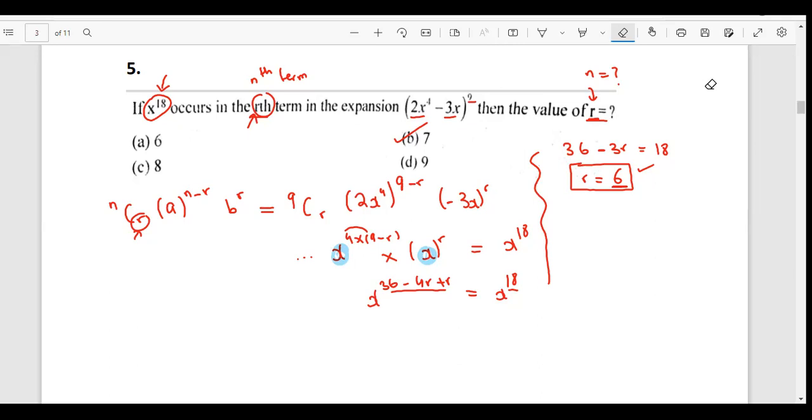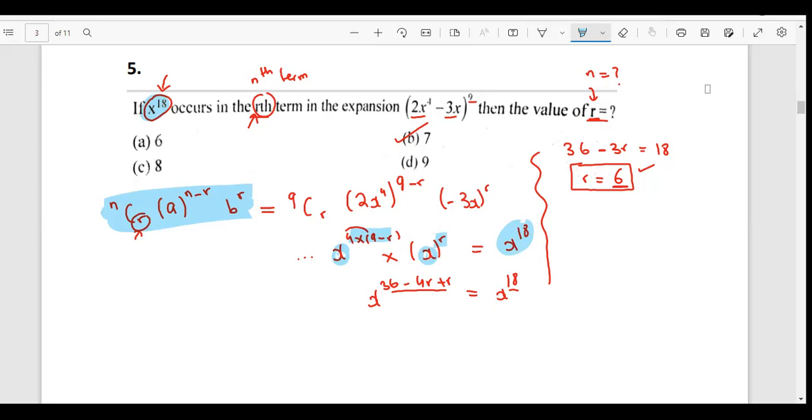Okay, I'll repeat this one last time. Please pay attention. Always remember, whenever the examiner is talking about some specific term, for example, the x power 18 term, the 1 by x term, the x power minus 1 term, you will be using this formula. This is your hint. In that case, we use this formula to see which term exactly would give me x power 18. I plugged in all the values and extracted only x, because I only had x power 18. I have no coefficient, only x power 18.